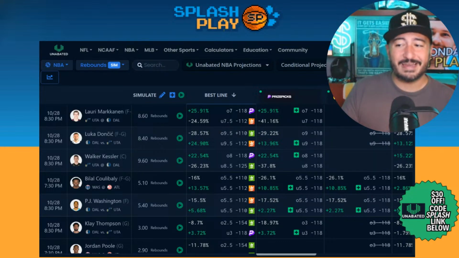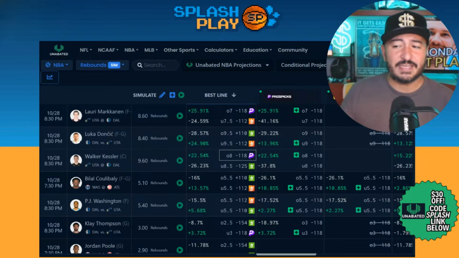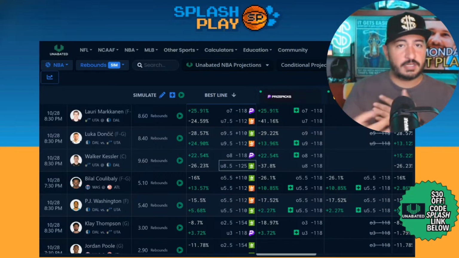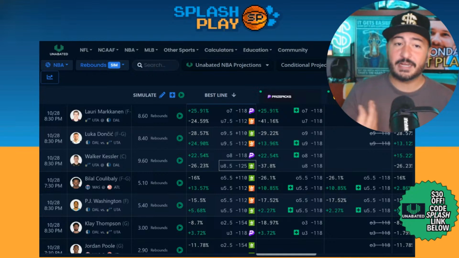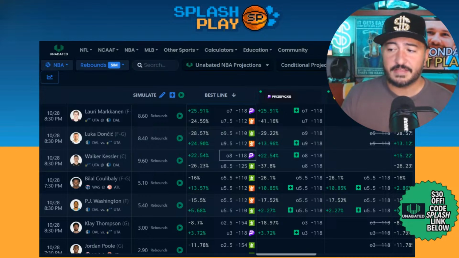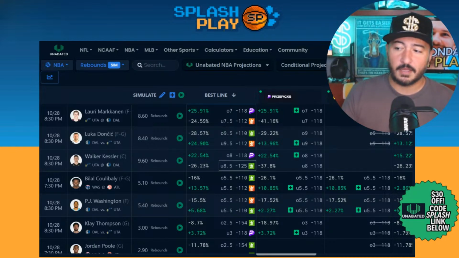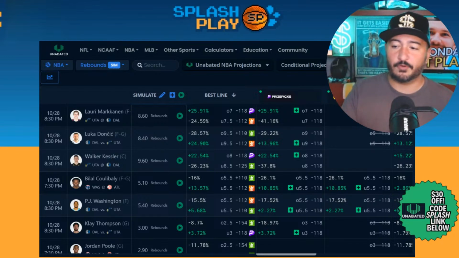It's a 24.9% EV. So really high sim EVs here. And generally, look, sim EVs are less valuable than market data EVs sometimes. But with Unabated's data right now being so fresh, you're getting a lot of edges with some of these early lines. And when the projections come out, especially, the value you're getting on some of the stuff is crazy. And I think honestly, it probably goes away over the course of time, as people get on there.